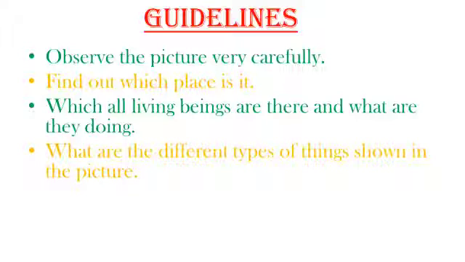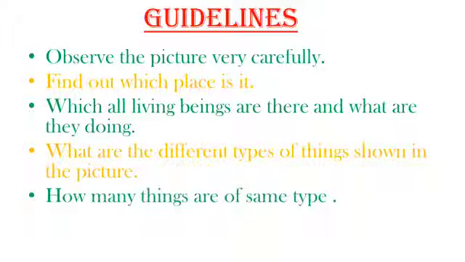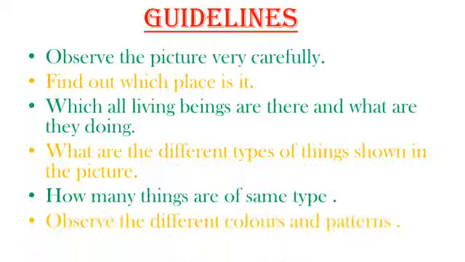Also, find out what are the different types of things, non-living things I'm talking about, shown in the picture. How many things are of the same type? Children, many a times it happens that a picture contains certain things which are in a larger number. So you should always be counting those things or those living beings. Observe the different colors and patterns used in the picture. Keep these guidelines in your mind before you start comprehending a picture.